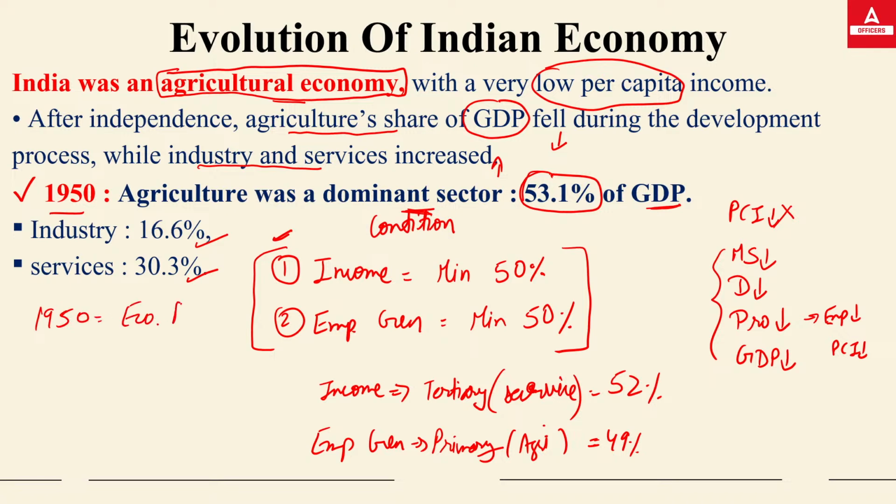And this is the year 1950 when we started economic planning as well. So economic planning was started by the planning committee, which used to make the five year plans.